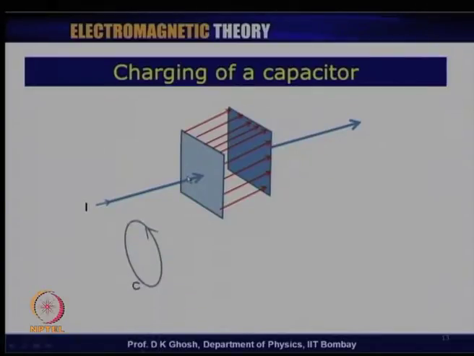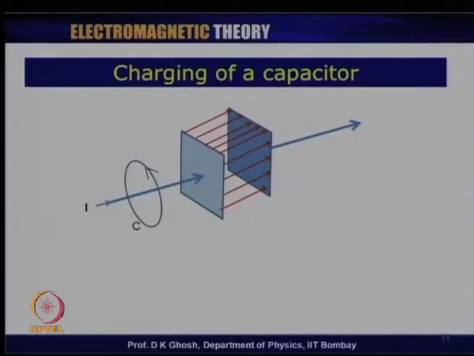Now, consider a loop which I have called C like this. Now, I know that I could calculate the magnetic field by using the standard Ampere's law, which says integral B dot dl equal to mu 0 I.